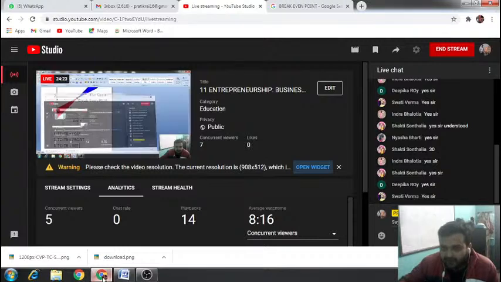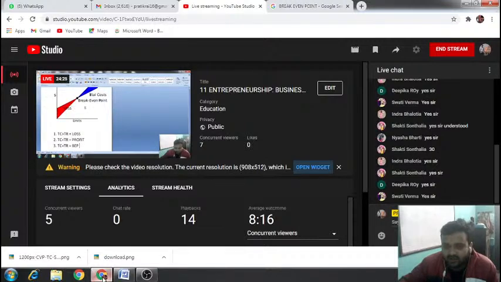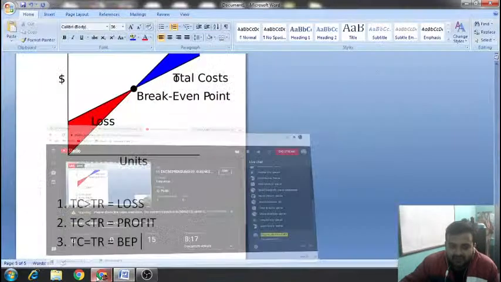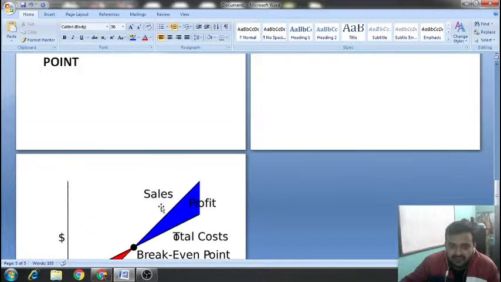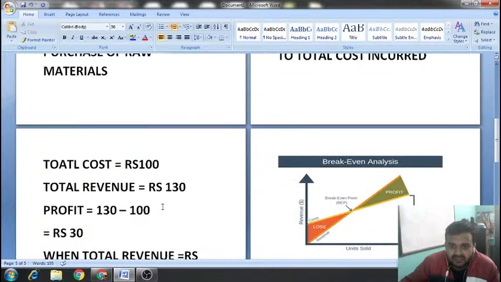Okay students, just leave it till here. Break-even point sums and numericals we'll do tomorrow. This was the theory part which you need to understand: what is break-even point, what is fixed cost, what is variable cost. For sums we'll do it tomorrow, or else you will get confused. Clear?